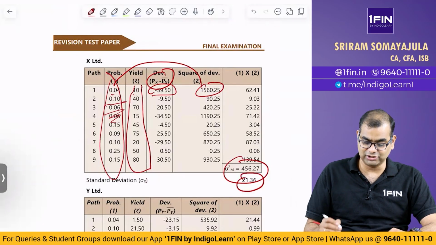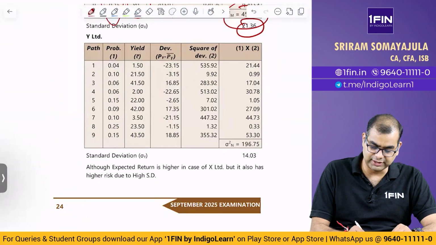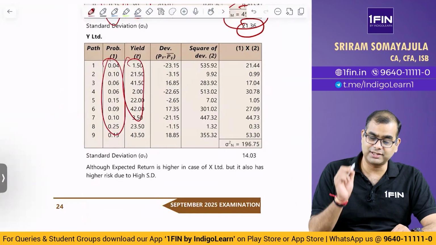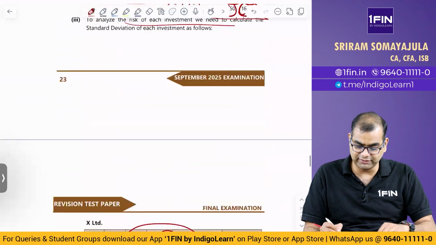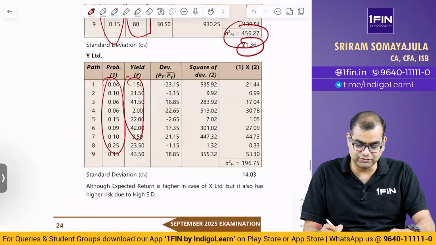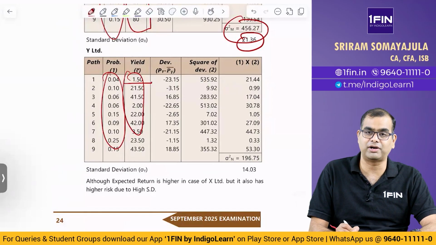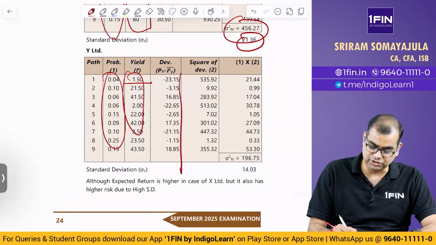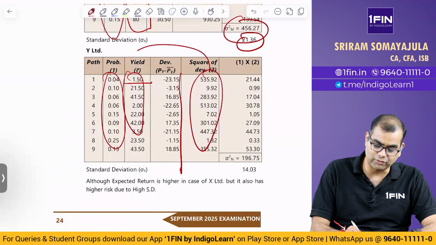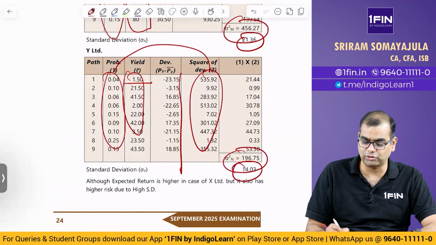Now, I will come back to this again. Same way for the standard deviation for Y also, you take the probability, you take the yield, and the expected yield. What was the expected yield that we computed previously? 24.65. So, you subtract 24.65 from each one of them. 1.5 minus 24.65, you will get minus 23.15. Like that you do for each, then square all of them, multiply the square with the probability and sum it up. You will get 196.75, and the square root is basically 14.